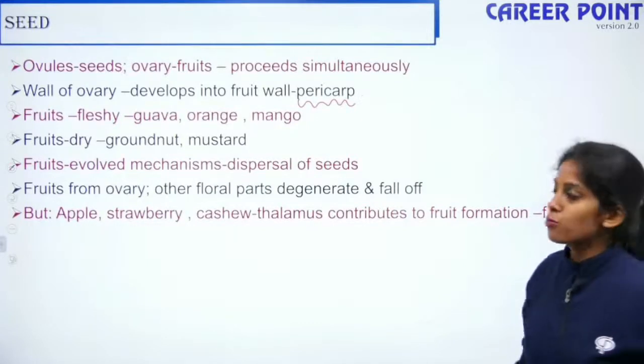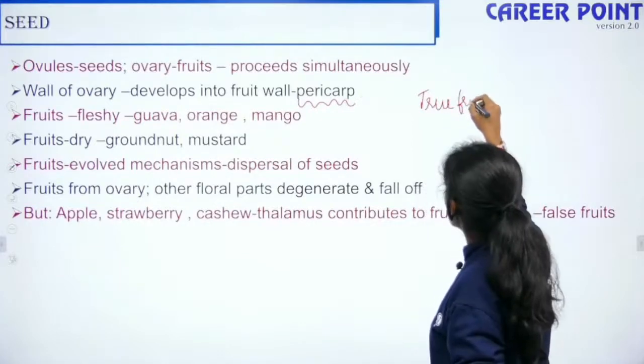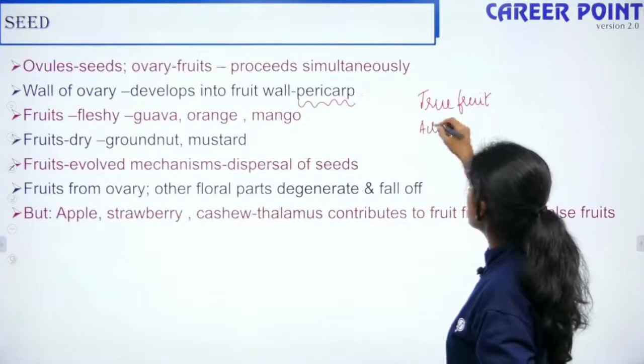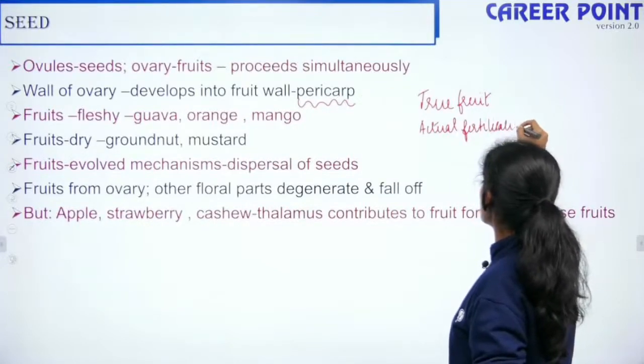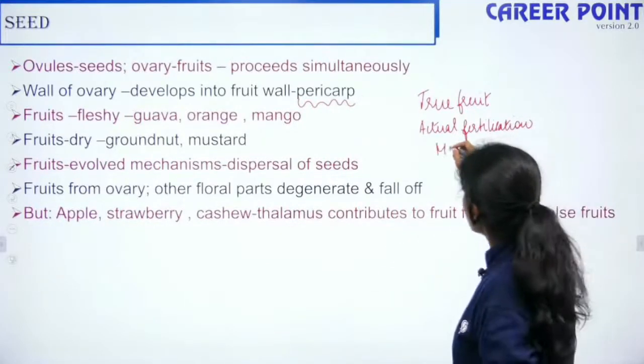So you have two types of fruit. One is your true fruit. True fruit is formed by the actual fertilization of the male and the female gamete.